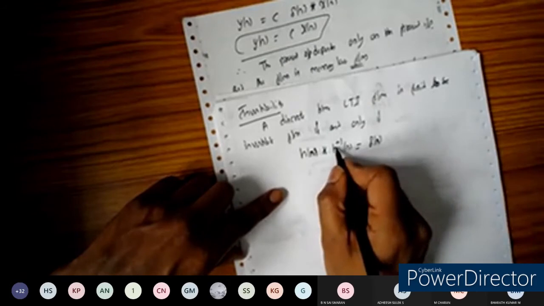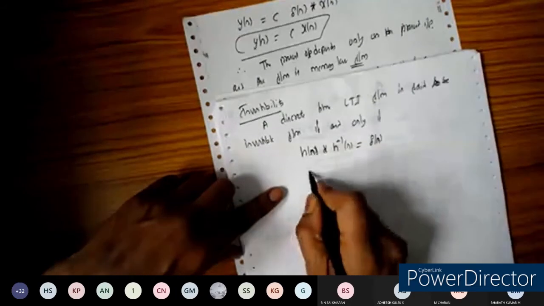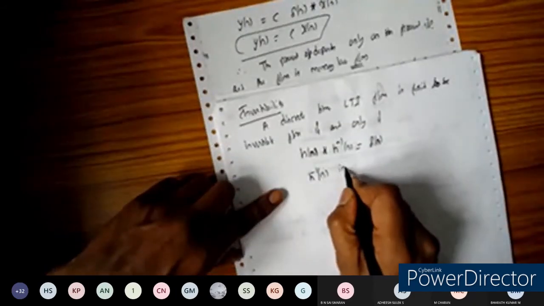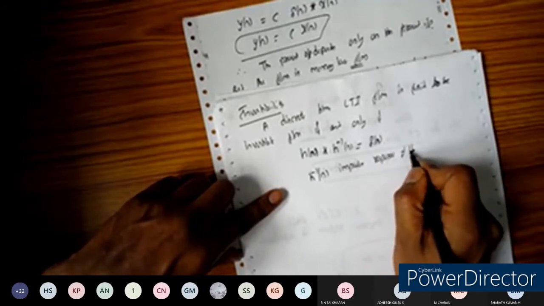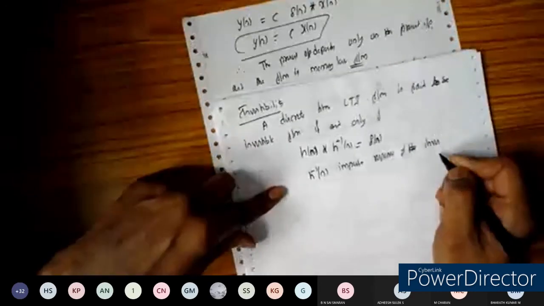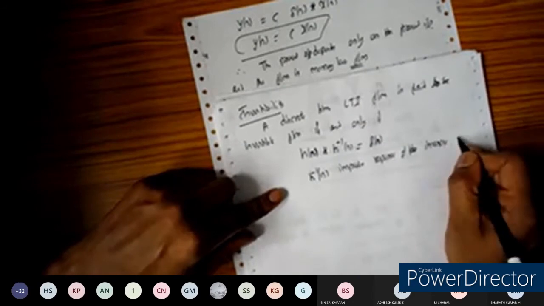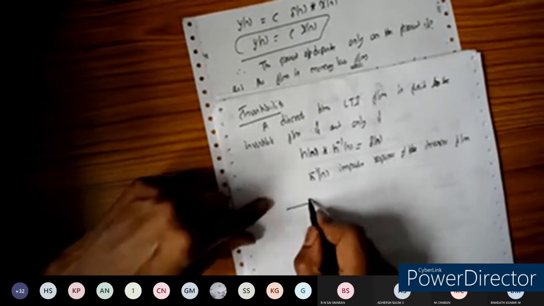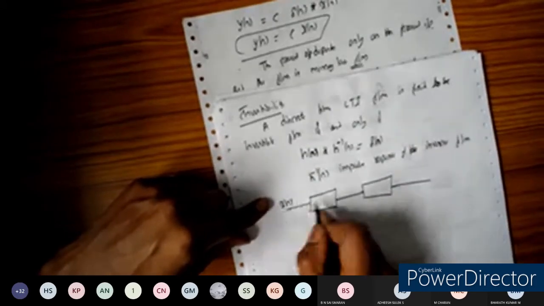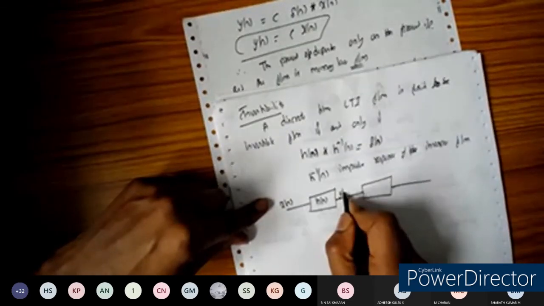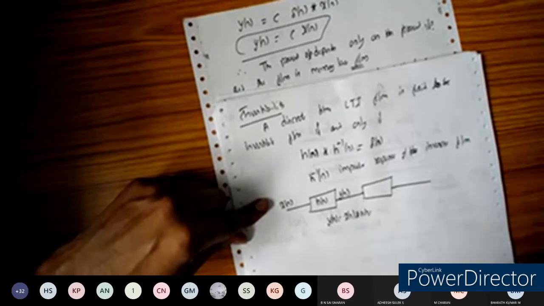Let us assume that the inverse system has the impulse response h inverse of n. Already we have seen how the inverse system works. x of n is the input, h of n is the impulse response, and we get y of n, so y of n is equal to x of n convolved with h of n.